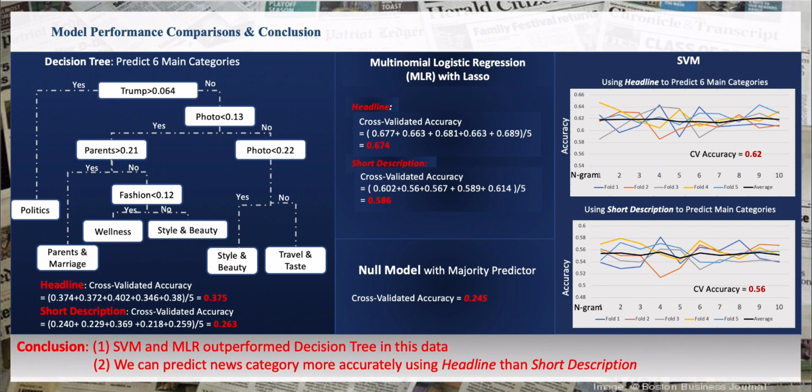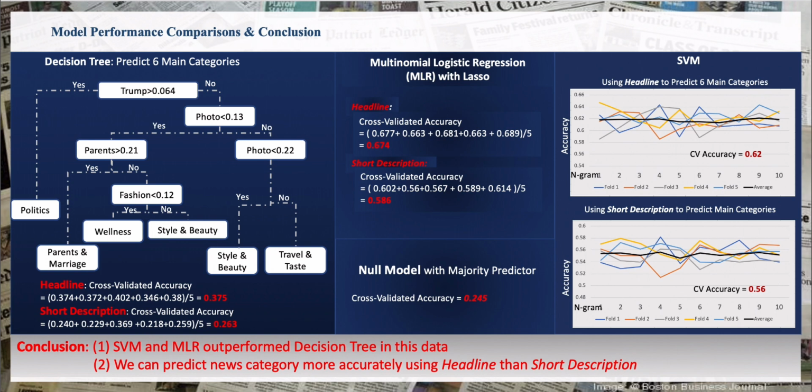Both SVM and MLR have accuracy scores over 0.6 with the headline and near 0.6 with the short description, while decision tree has an accuracy score of 0.38 when predicting with the headline and 0.26 when predicting with the short description.